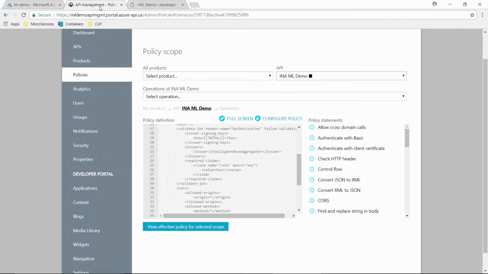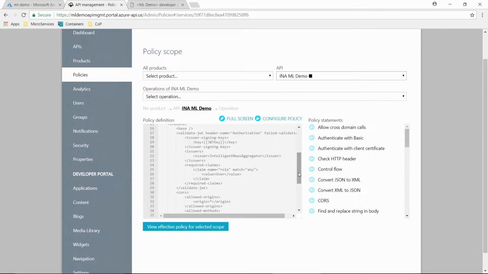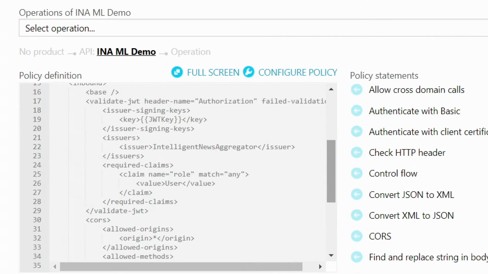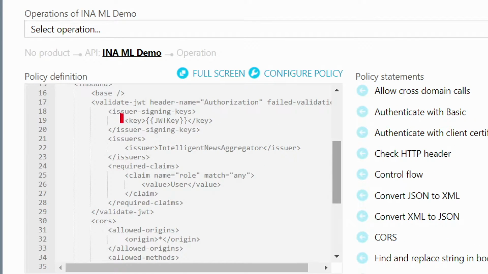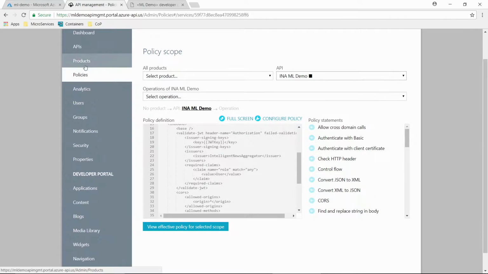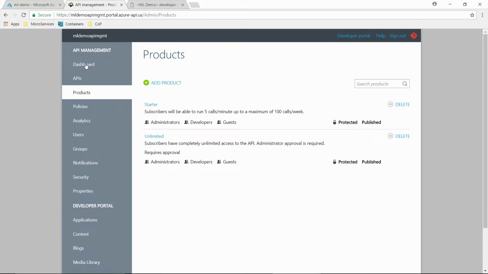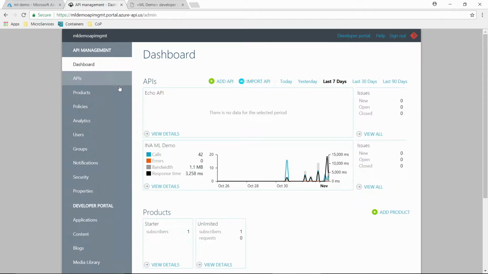Yep. So I'm in the publisher portal right now, and not all policies have been enabled. I commented out a couple of policies, but very quickly to show you here, I have a JWT policy right here that we were talking about, right? So you have policies, and as you said, Steve, this is the dashboard. It gives me information about how many APIs are being called and what is the most popular method. I get a lot of information about that.